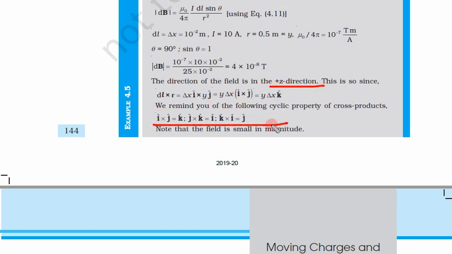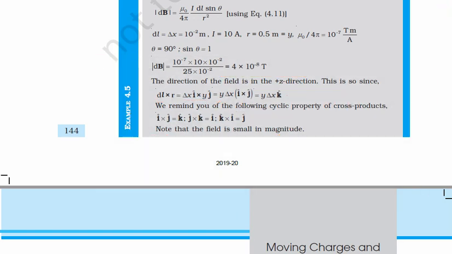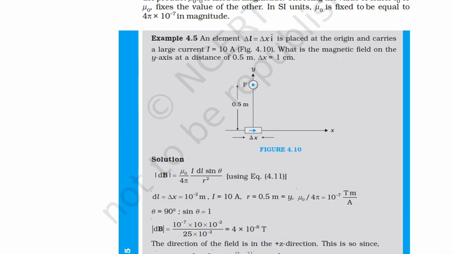So this we know, and note the field is small in magnitude. This field is very small in magnitude and the direction is positive z. Here they have shown this, but we have already done it for other examples. So in this figure, if this is the positive y direction and this is the positive x, they have shown the magnetic field by this dot. That means the field is coming out of the plane of the paper. So this is positive z direction.